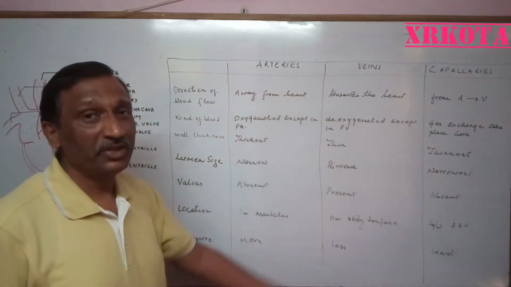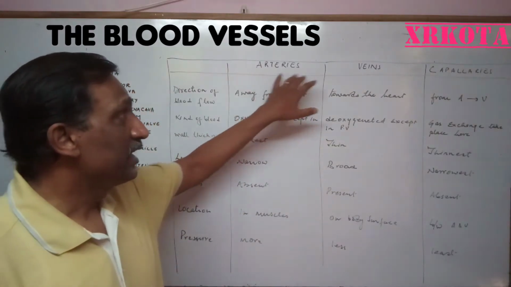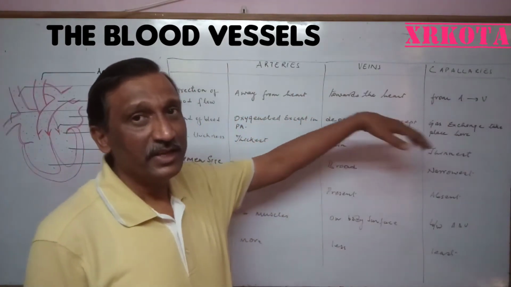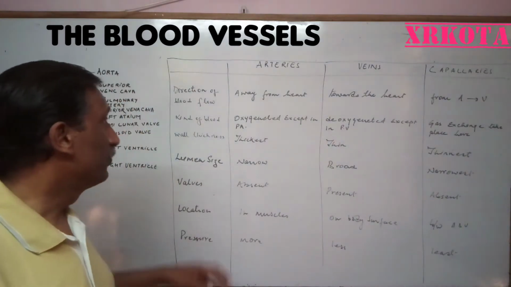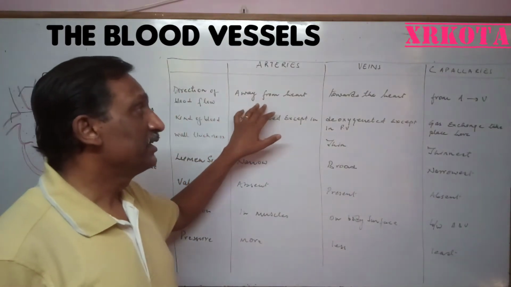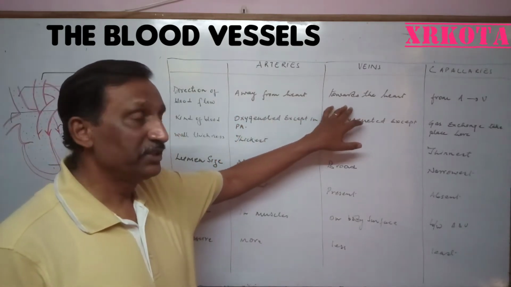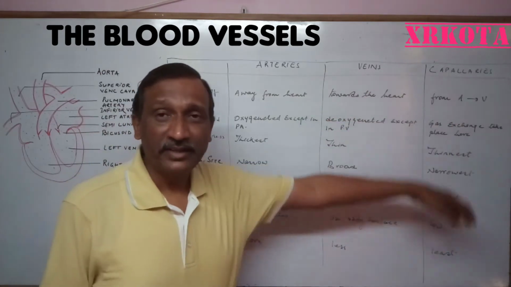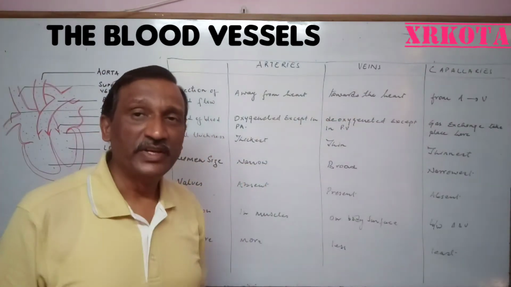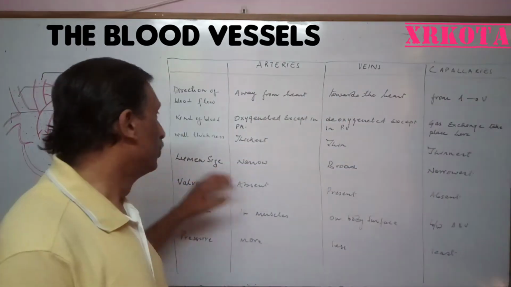The second component of the blood circulatory system is the blood vessels. The blood vessels are of three types: arteries, veins, and capillaries, and these three have different functions. If we see the direction of blood flow, arteries always take blood away from the heart. Veins always bring blood to the heart. And capillaries join arteries to veins, taking the blood from arteries to veins in between.